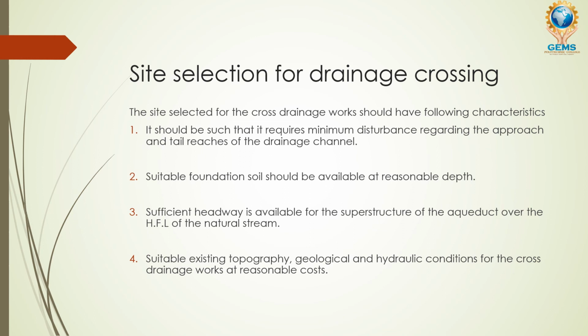The second one is that suitable foundation soil should be available at reasonable depth. The third one is sufficient headway: the portion where you are going to place the inlet should be such that the superstructure of the aqueduct is available over the hydraulic flow line of the natural stream. The fourth one is that suitable existing topography, geological and hydraulic conditions should be available at reasonable cost for the construction of the cross drainage work. Okay, fine.